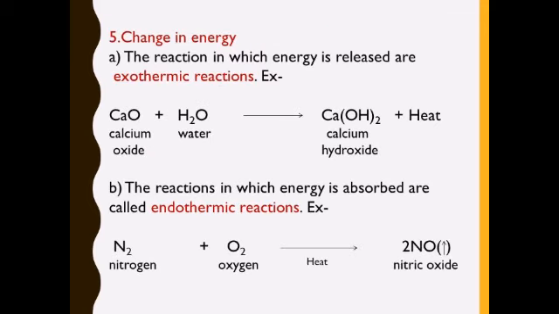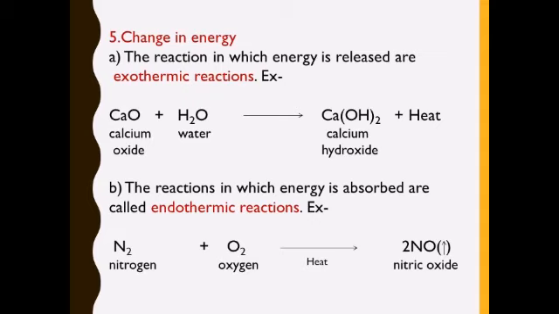Now next is change in energy. Change in energy takes place in all chemical reactions. So energy is either absorbed or it is released, and on the basis of this, chemical reactions can also be divided into two types: exothermic reactions and endothermic reactions. Exothermic reactions are those reactions in which energy is released. For example, when water is added to quicklime, quicklime is also called calcium oxide, heat is evolved and the solution becomes very hot. So this is an exothermic reaction.